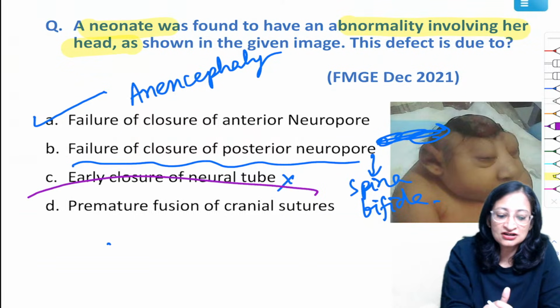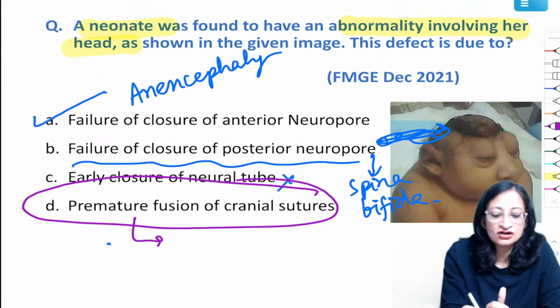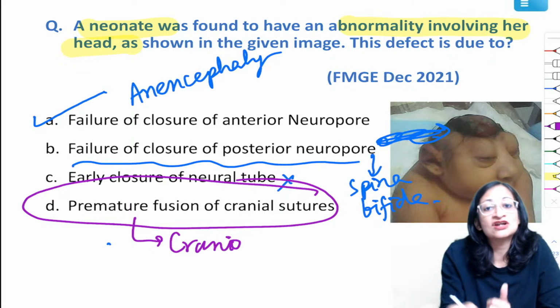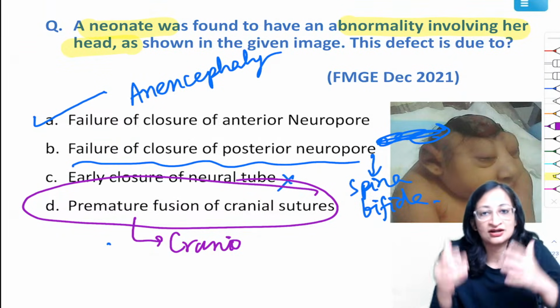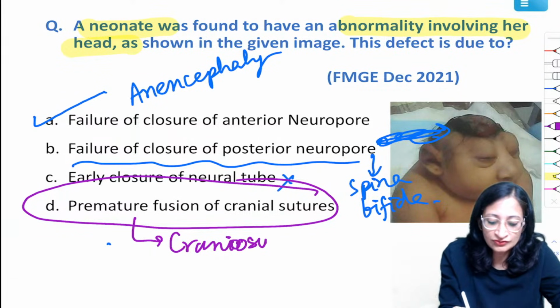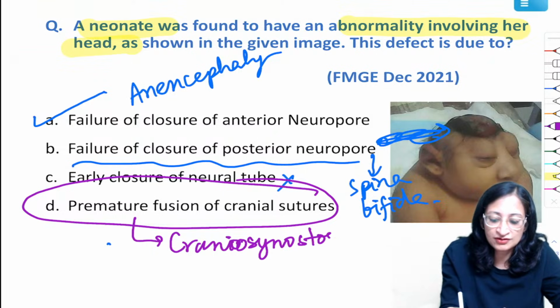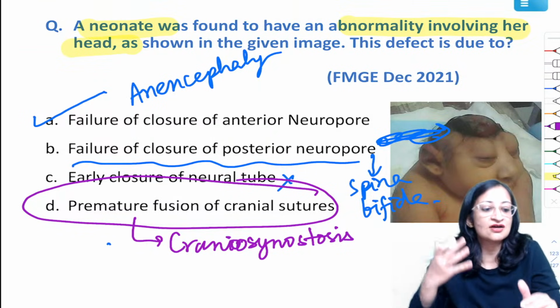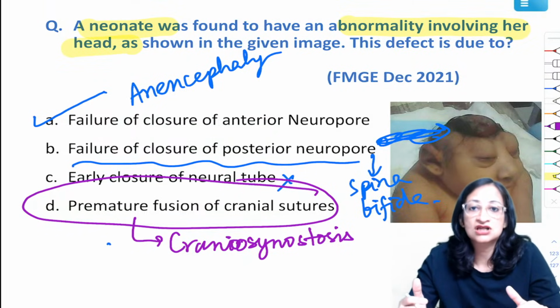Premature fusion of cranial sutures leads to a condition called craniosynostosis, where there is abnormality in the shape of the head. Okay, craniosynostosis. Premature fusion of cranial sutures, where there is an abnormality in the shape of the skull or head.